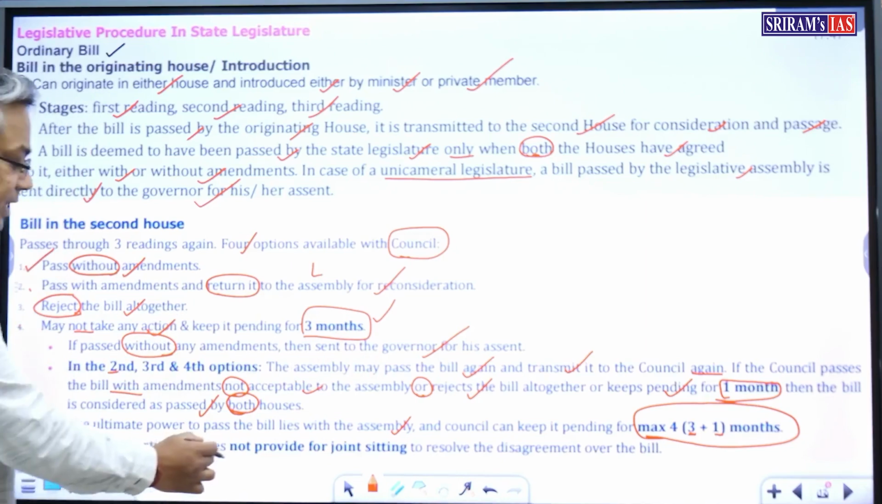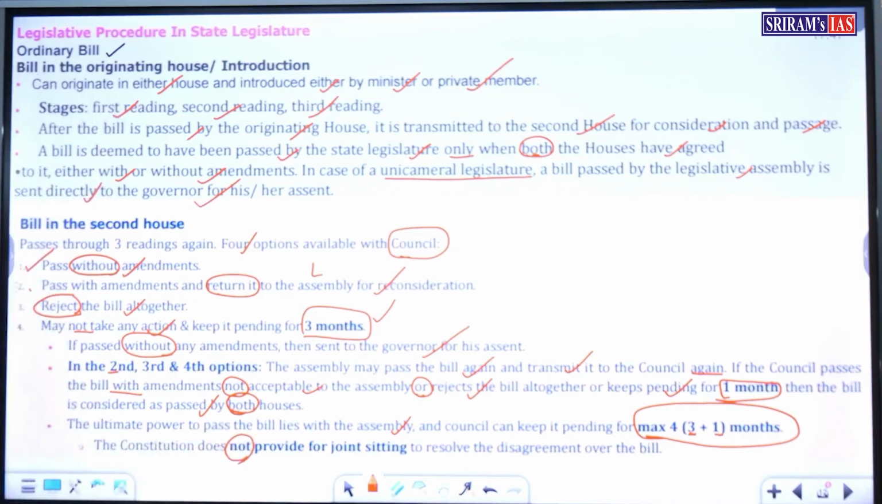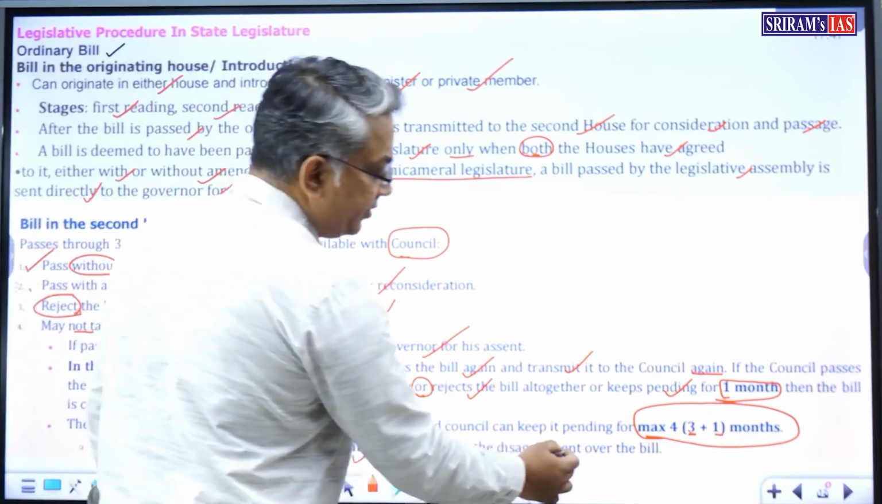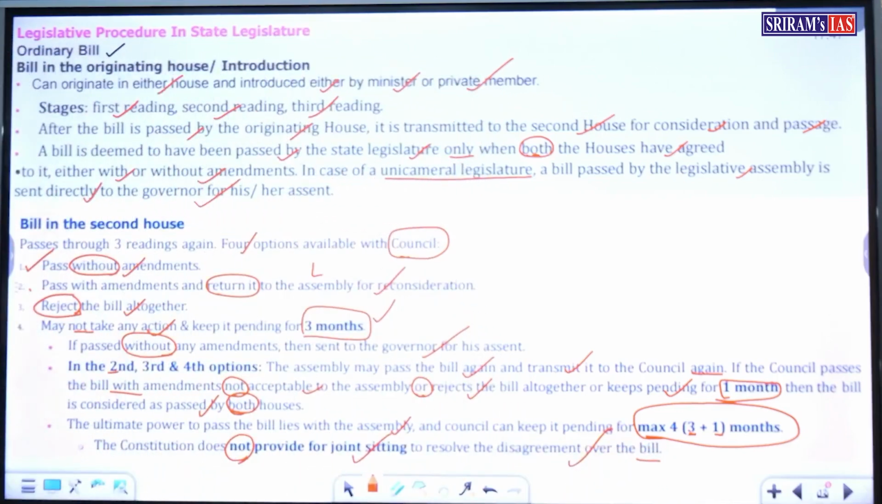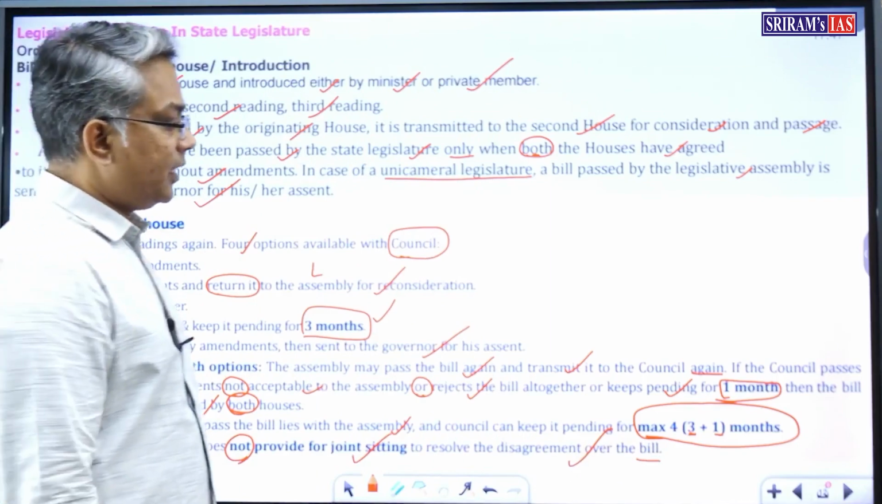So does the constitution provide for a joint sitting? No. The constitution does not provide for a joint sitting to resolve the disagreement over the bill. That is for state bills. Okay.